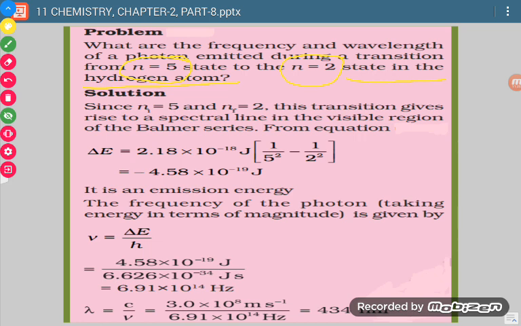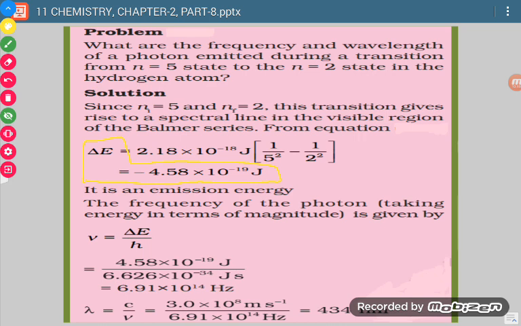So our energy value must come negative. Now initial orbit in this case is fifth orbit and final orbit is 2. So applying this formula where delta E is equal to 2.18 into 10 raised to power minus 18 multiplied by 1 over Ni square minus 1 over Nf square. So when we put all the values, our value will come out to be negative, and the value will be minus 4.58 into 10 raised to power minus 19 joules.